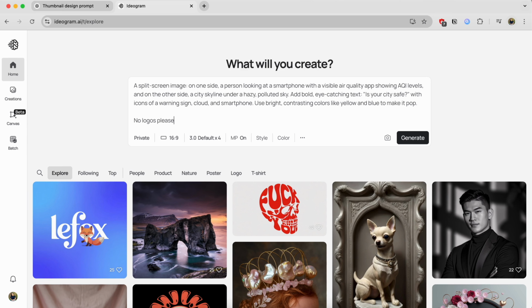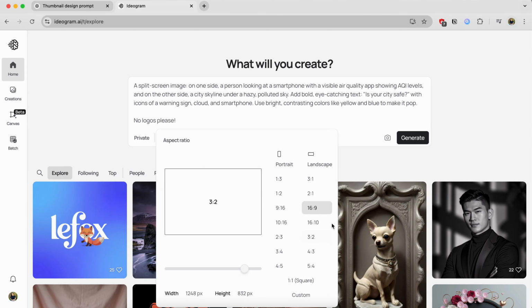Because we are doing this for a YouTube long video thumbnail, you can select the aspect ratio 16:9. This will make sure that it is in the format you can directly upload on YouTube. Now we will click on Generate.